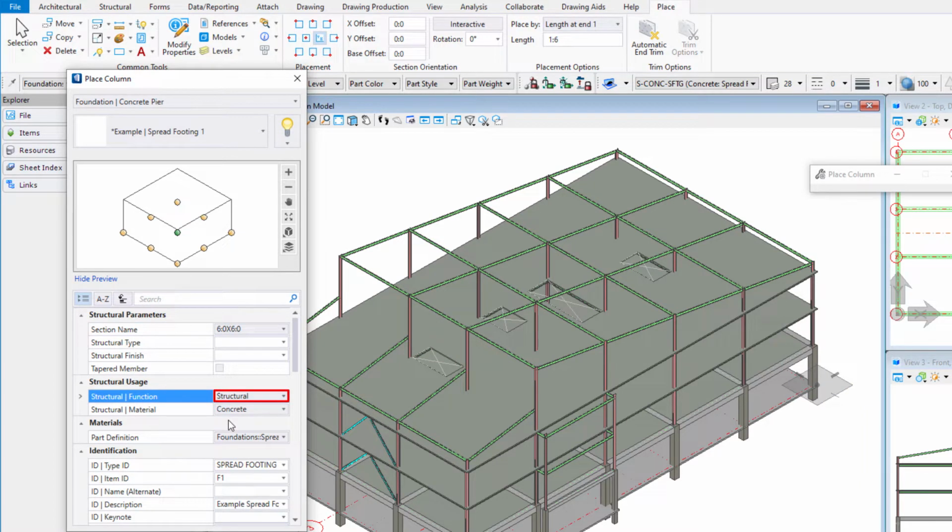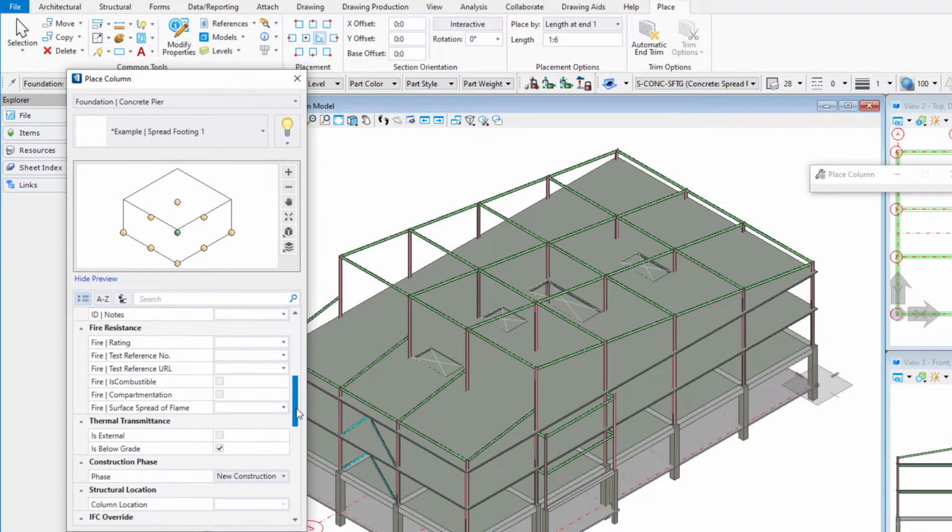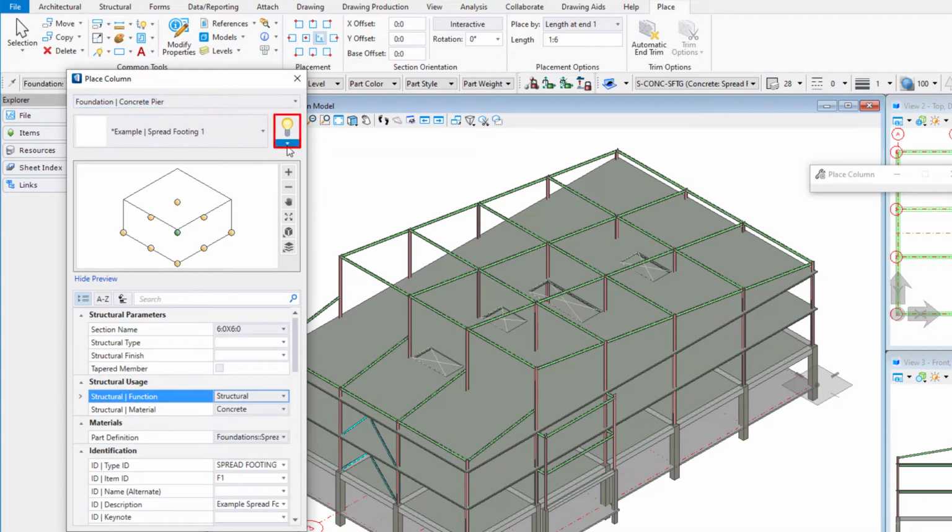The structural function is structural. The structural material is concrete. The part definition is foundations, spread footings. The type ID is spread footing, and the item ID is F1. And the phase should be new construction. In order to save any changes you made to the catalog item, select Save Catalog Item from under the light bulb. These are now the default properties for this catalog item.